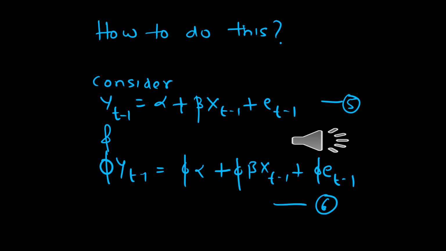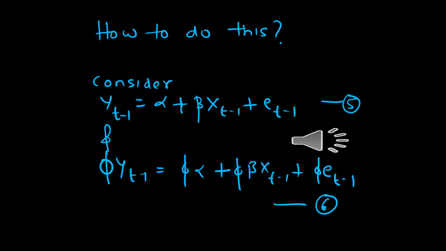So consider equation 5, which is nothing but equation 1 lagged by one period. That is, if equation 1 had yt on the left hand side, equation 5 has yt minus 1 on the left hand side. So we have yt minus 1 is equal to alpha plus beta xt minus 1 plus et minus 1.